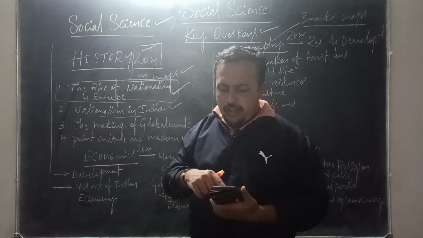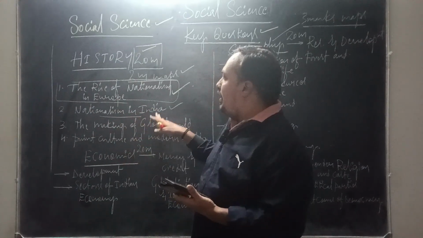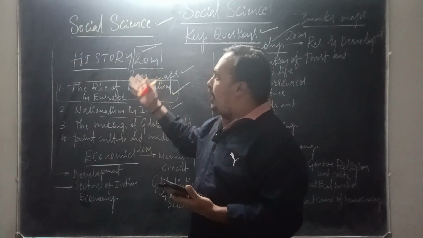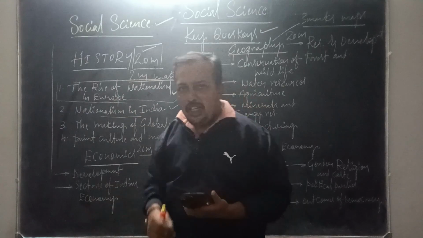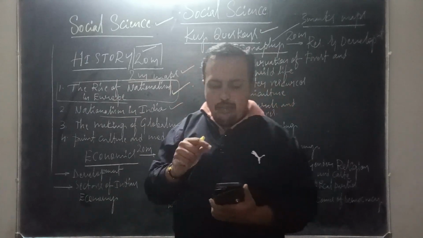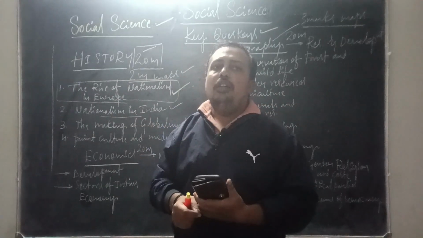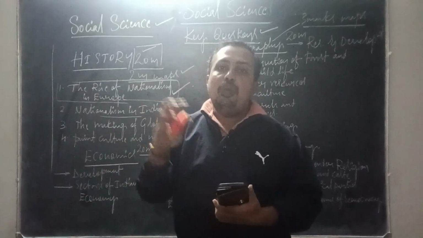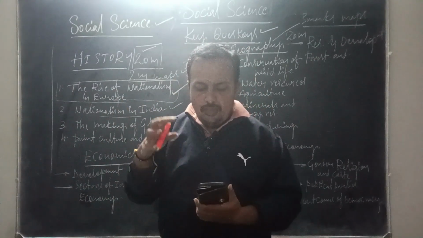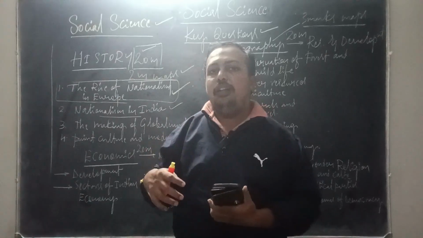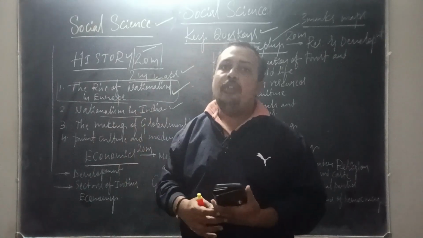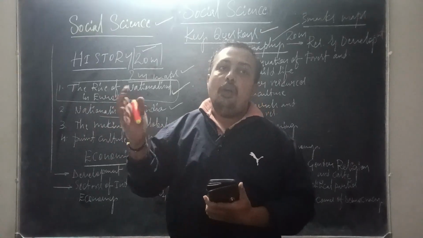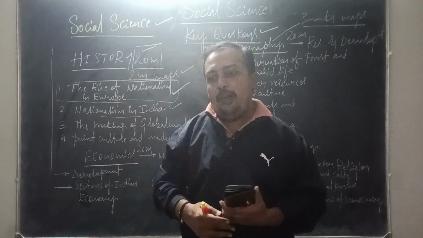Moving to the next, Nationalism in India, a very important chapter which has more weightage among the history chapters. In this chapter, a 3 marks question we can expect is the impact of World War I on Indian polity and economy. Another 3 marks question we can expect is the Jallianwala Bagh massacre. And another 3 marks question you can expect is the Rowlatt Act and Rowlatt Satyagraha.